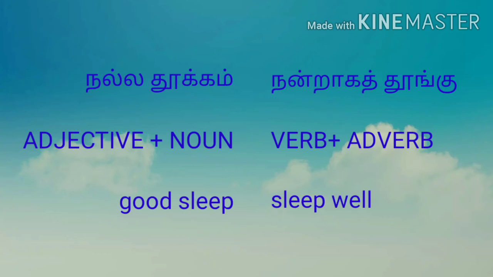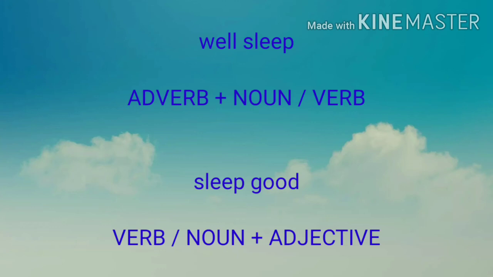So now what's the difference between good and well? Good is adjective, well is adverb. Though they mean the same, one is an adjective, the other one is an adverb. That's why we can't interchange them. For example, can you say well sleep? No. Can you say sleep good? No. That's because an adjective is different from an adverb. Where do you use an adjective? We use adjective before a noun. That's right. Okay. Anything else?